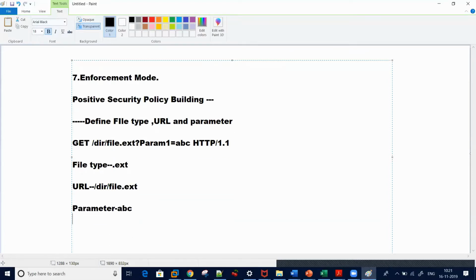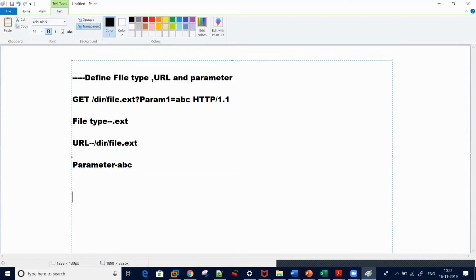Now we will see how learning works for file types, URLs, and parameters in detail. File type examples can be a PHP file, a GIF file, or a text file.